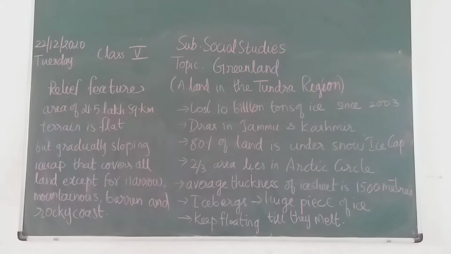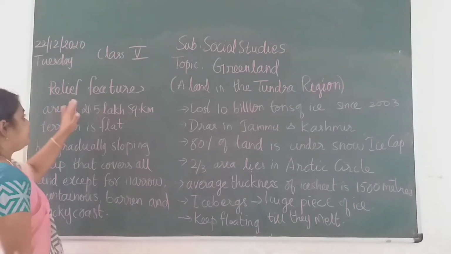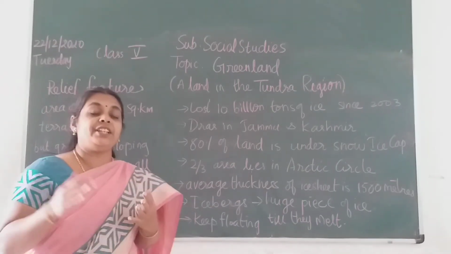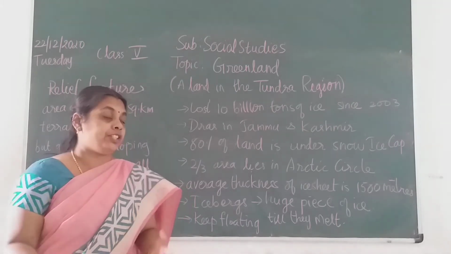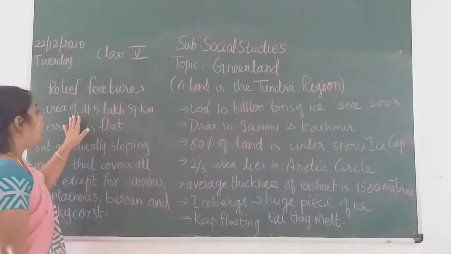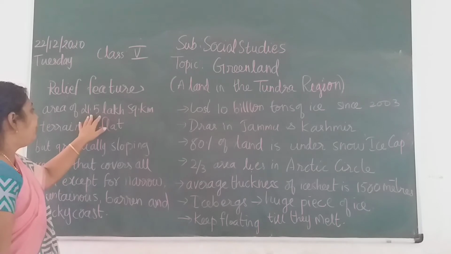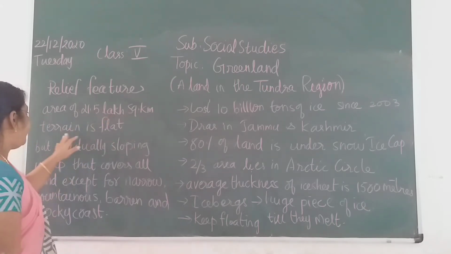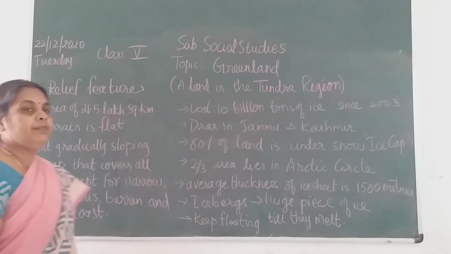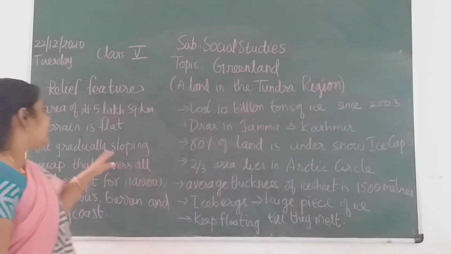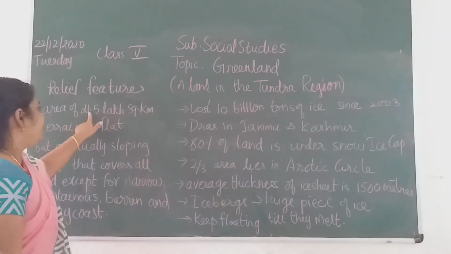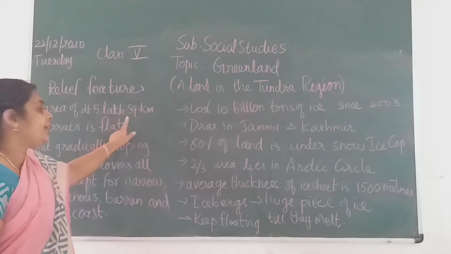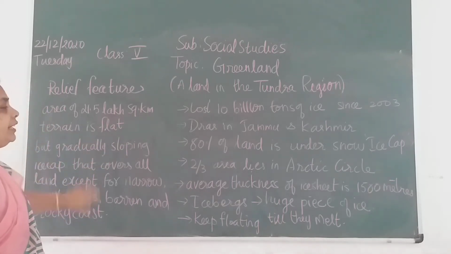Okay children, then continue with the topic relief features. How does the location look like? Relief features. So what does it mean? The area is fixed, children. It covers about 21.5 lakh square kilometer, and the terrain is flat.